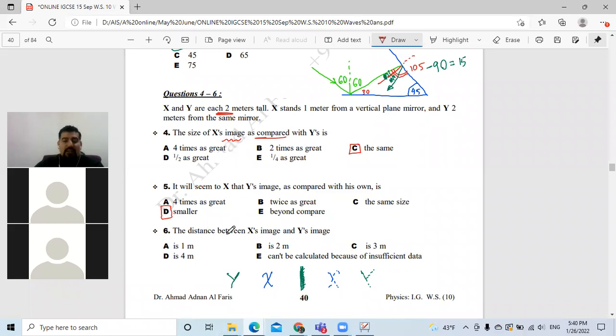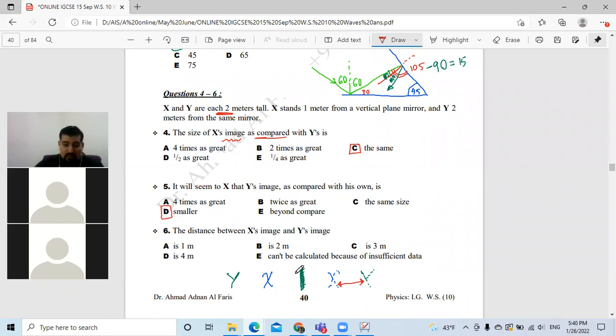Question number 6, the distance between X's image and Y's image. How far is it? Who can tell me how far is this image? Thank you Adham, Ibrahim, who else? Thank you Mohamed. Yes, bravo, good.